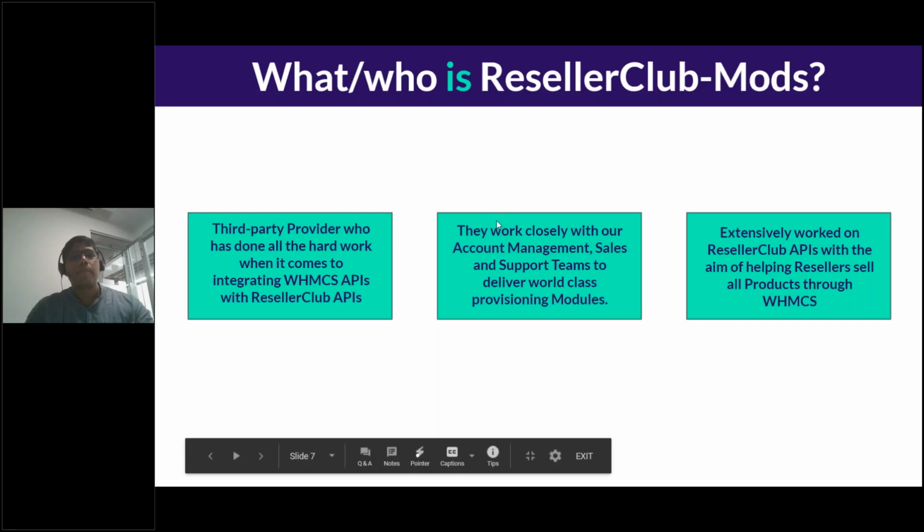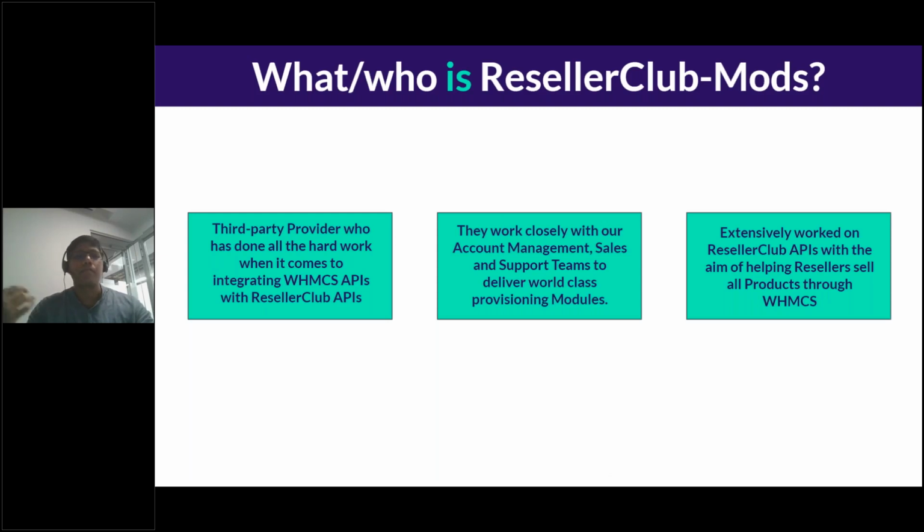And this team at Reseller Club Mods works very closely with the account management team, the support teams, the sales teams at Reseller Club, with the main focus of providing all of the services that are offered through your Reseller Club control panel via WHMCS. Besides that, they've also extensively worked with Reseller Club APIs, and so you can integrate all of the products and services that are sold through Reseller Club via WHMCS using the Reseller Club mods modules.